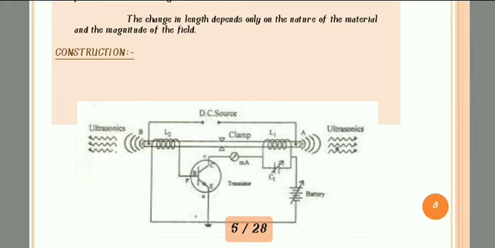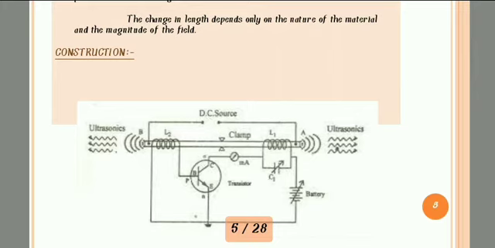Base is connected to the L2 coil. Then the collector is connected to the L1 coil.